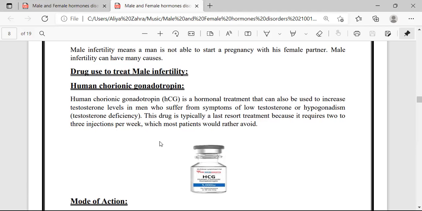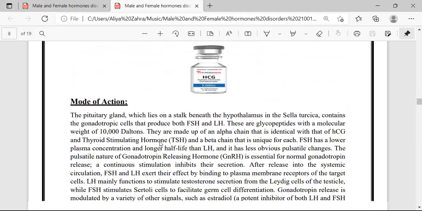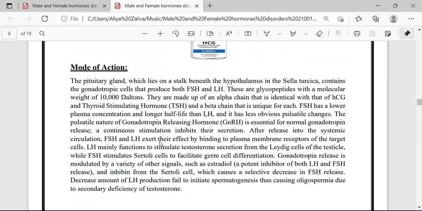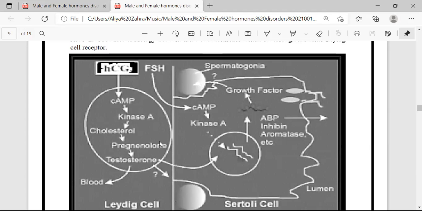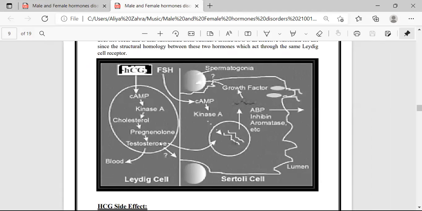Human chorionic gonadotrophin is a hormonal treatment that can also be used to increase the testosterone level in men who suffer from symptoms of low testosterone or hypogonadism. This drug is typically a last resort treatment because it requires 2 to 3 injections per week and people avoid them. The next is the mode of action of human chorionic gonadotrophin. Here is a pictorial representation of the mode of action.